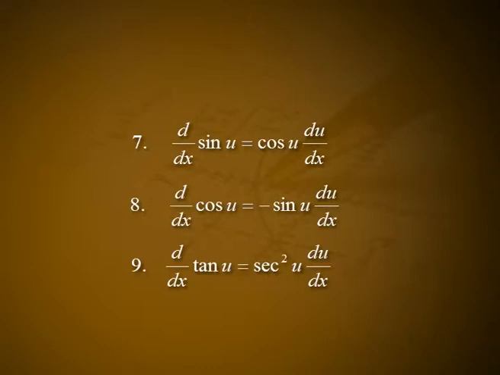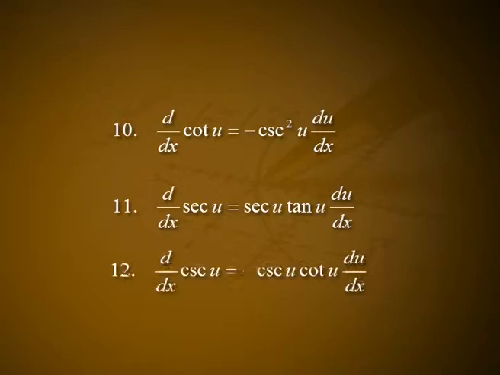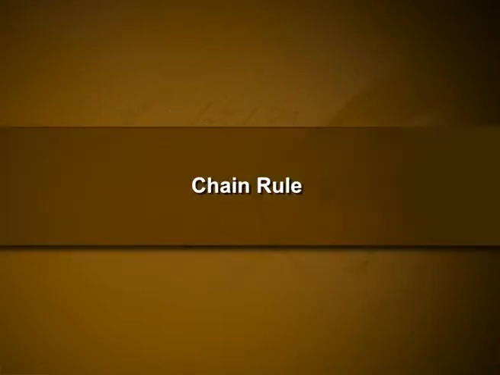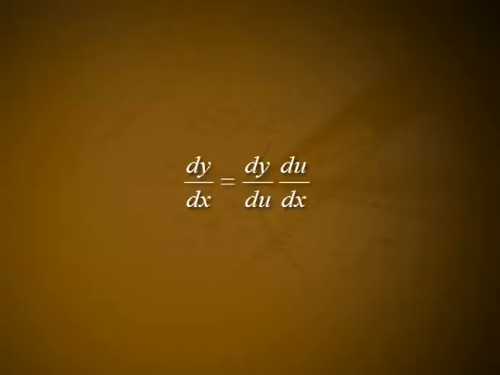Ninth one, d/dx of tan u is equal to sec² u du/dx. 10th one, d/dx of cot u is equal to -cosec² u du/dx. 11th one, d/dx of sec u is equal to sec u tan u du/dx. 12th one, d/dx of cosec u is equal to -cosec u cot u du/dx. Chain rule: if y is a differentiable function of u and u is a differentiable function of x, then y is a differentiable function of x, and dy/dx is equal to dy/du times du/dx.